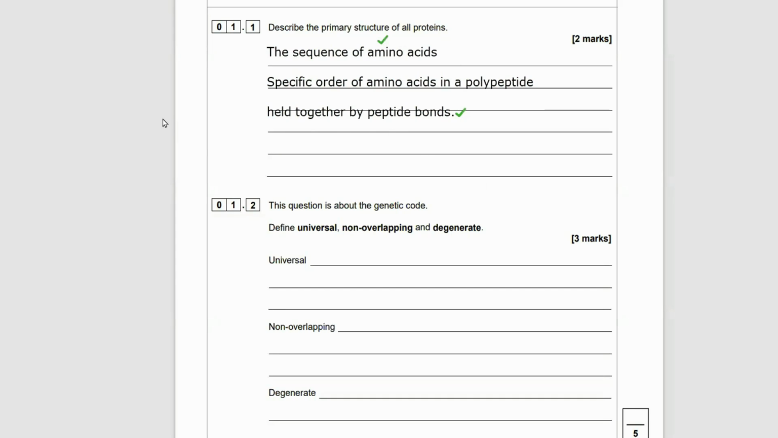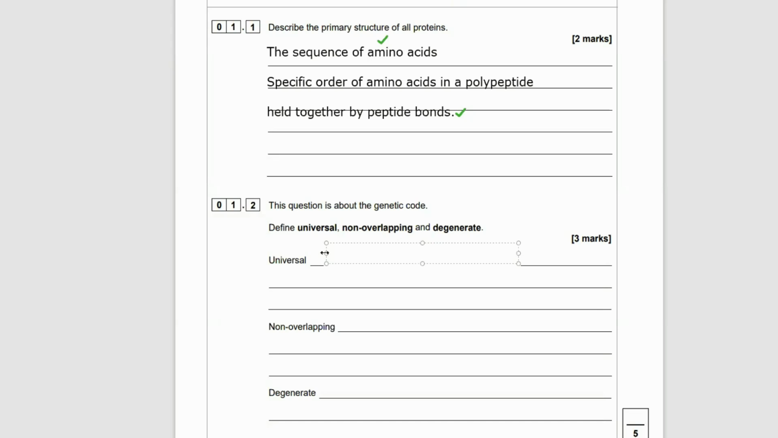Okay. This question, 1.2, is about the genetic code. Define the terms universal, non-overlapping, and degenerate. So again, pause the video, have a go. Now think about the word universal. What does that mean? That means like everywhere, everything. So what is it that everything in the known universe, i.e. on Earth, what is it that every living thing has and shares? And the answer is the triplet code. So the triplet code is universal.